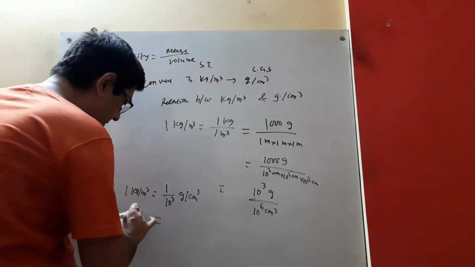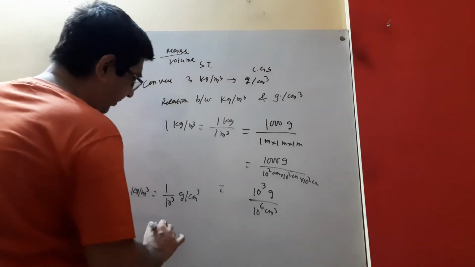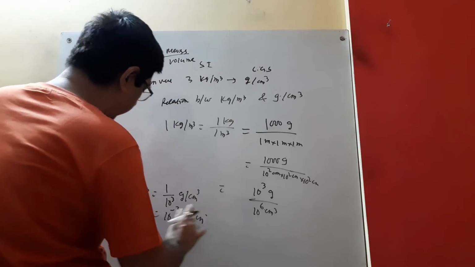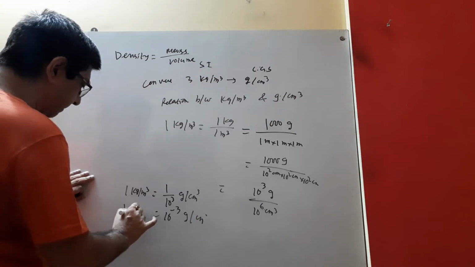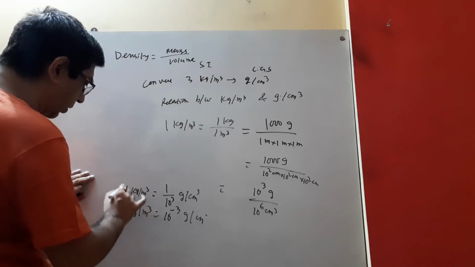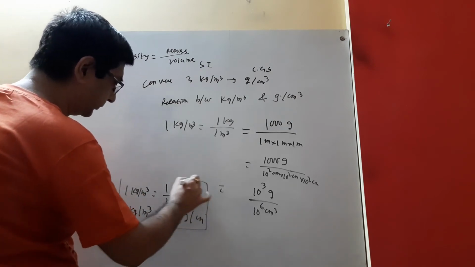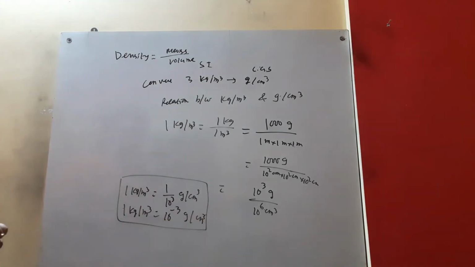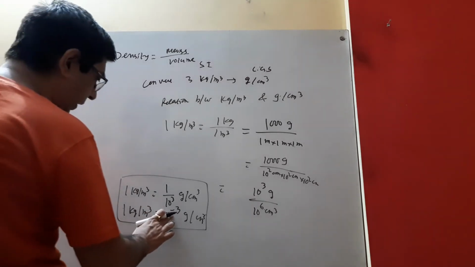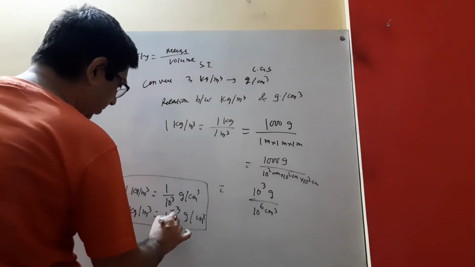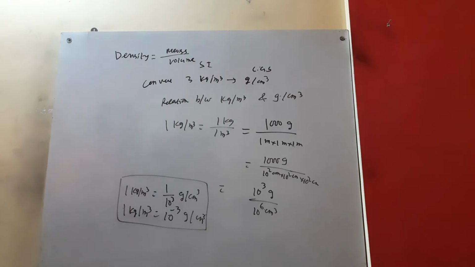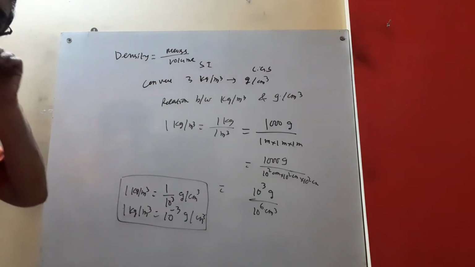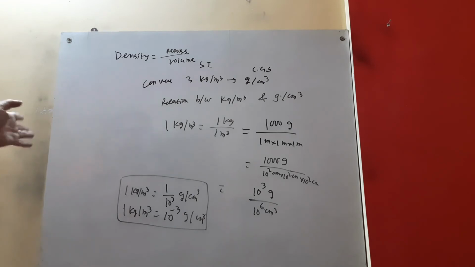That means 10 to the power minus 3 gram per centimeter cube. So 1 kg per meter cube equal to 10 to the power minus 3 gram per centimeter cube. This is 1 kg per meter cube, 1 by 10 to the power 3 gram per centimeter cube. Okay. So we can convert in the back process.